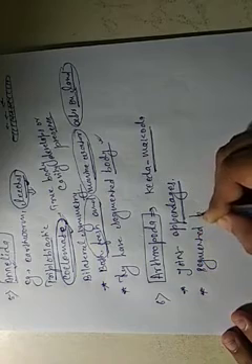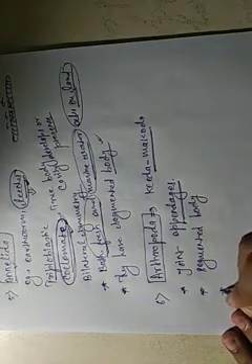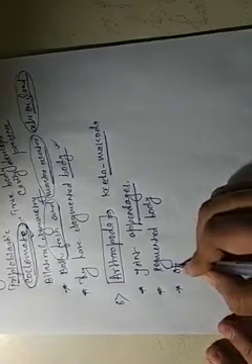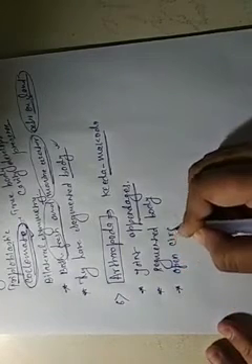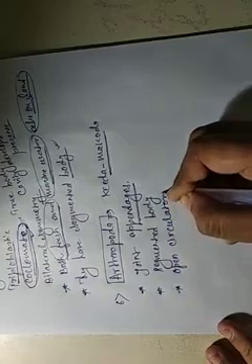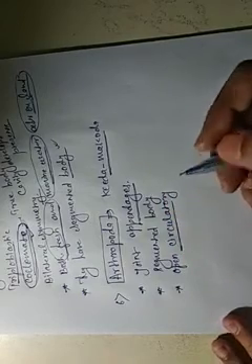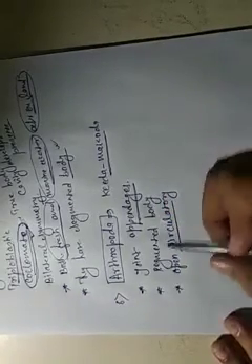Segmented body. Open circulatory system. Circulatory system means they circulate the blood all over the body.